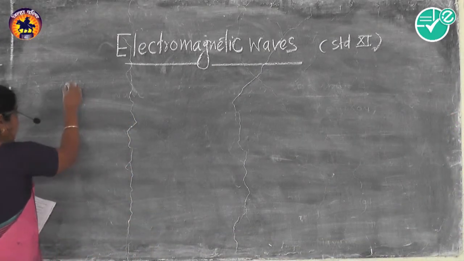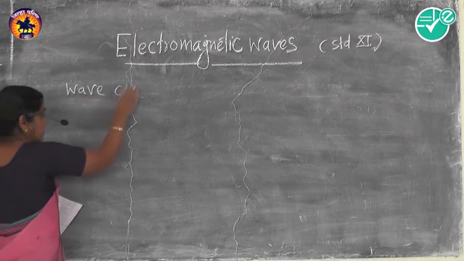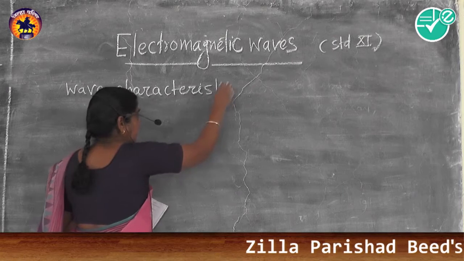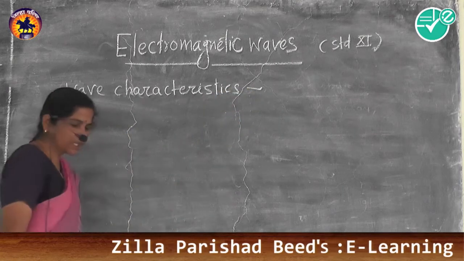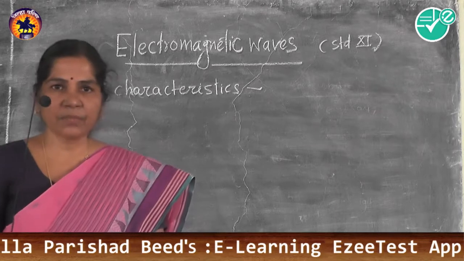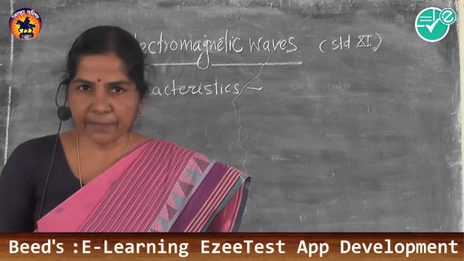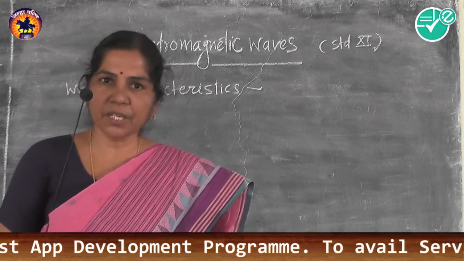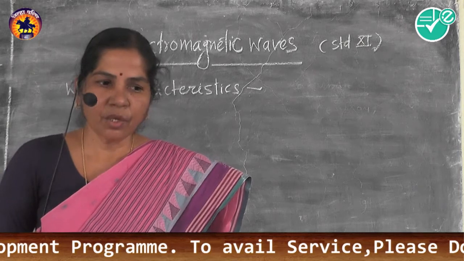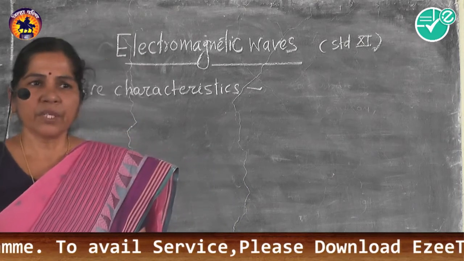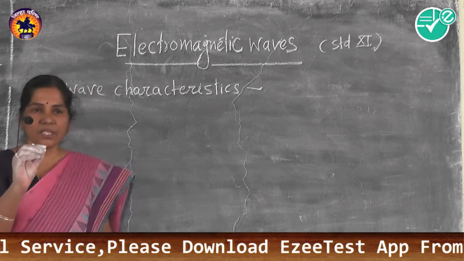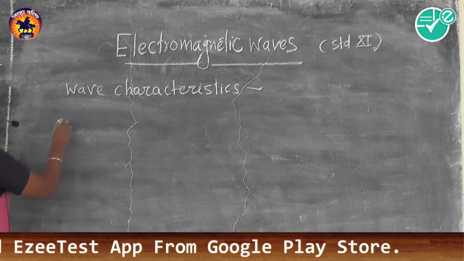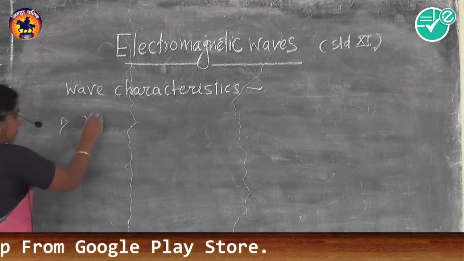Now here I write some wave characteristics, which are very important. What are wave characteristics? To explain any fact, we have some references, we have some events, and with reference to that event, with reference to those points, we explain that event. Just like when we explain a wave, it has some basic properties which must be seen by us. The first one is called wavelength.